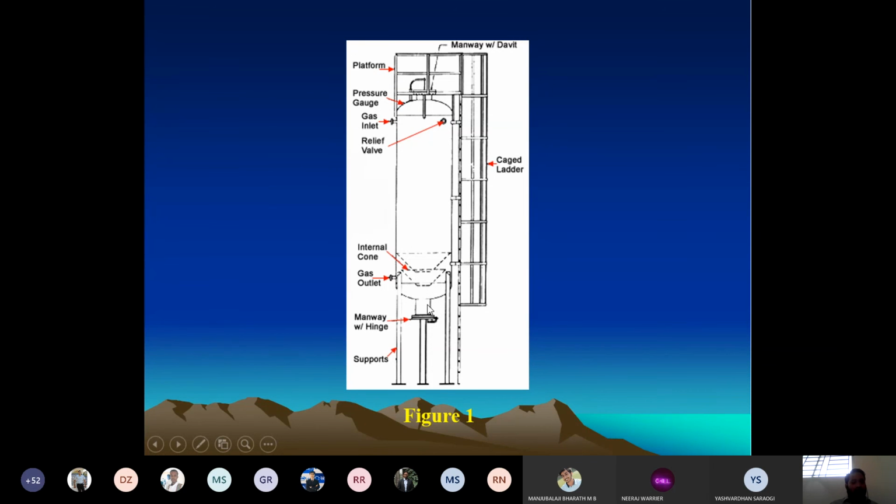Now the question comes: when you drain water at the bottom, is there any situation where the natural gas or the sulfur will come out along with the water? No. A provision has been made in such a way that only the water will come out. A filter is there, and everything else will be retained in this internal cone unit.